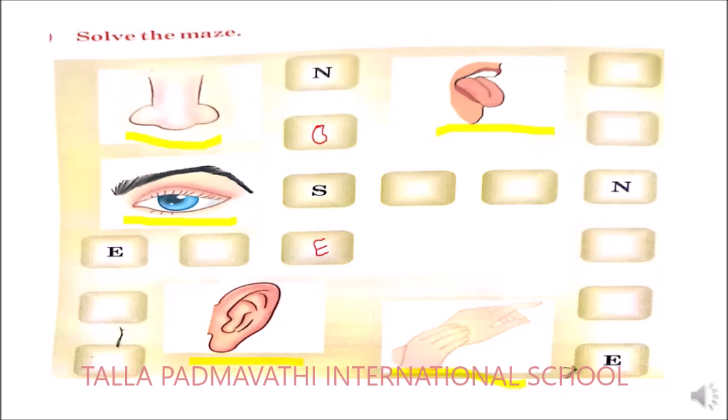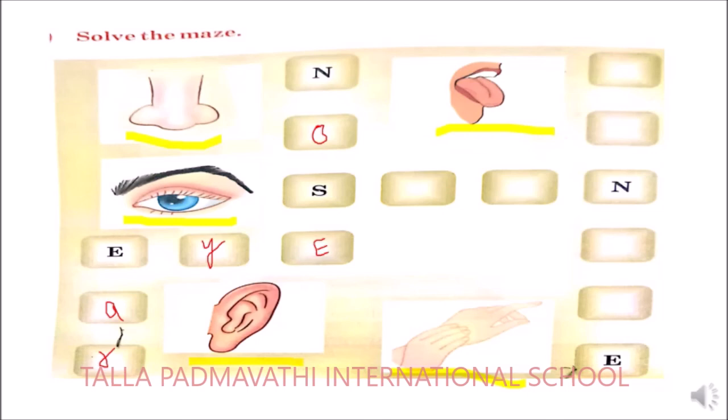Now, what is the second picture here? It is an eye. So where are you going to start? E, Y. Already we have written E. So what happens here? E-Y-E. It's an eye. So next, go with the next one. It's an ear. E-A-R. Ear. Next, what is this? This is tongue.